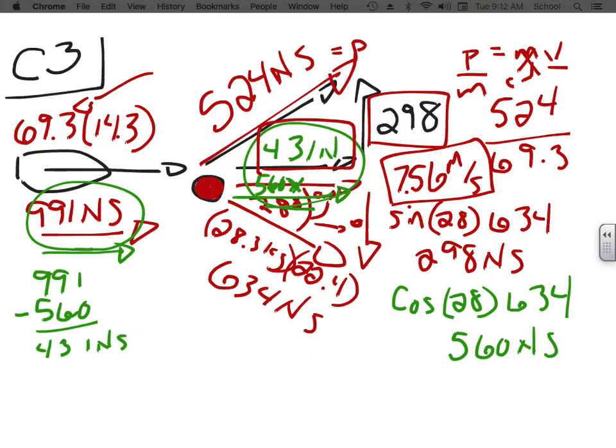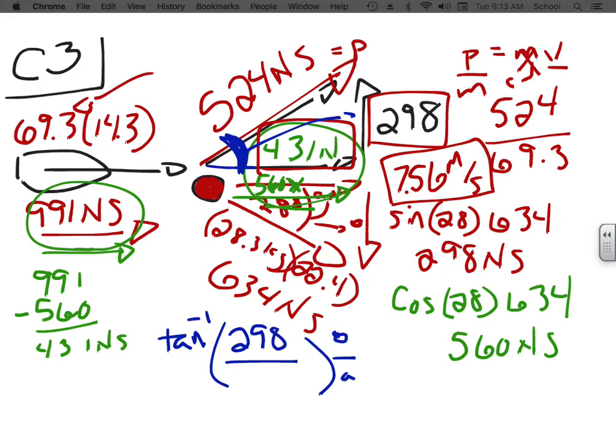No problem. Now I need to find the direction of the boat. If I'm looking for the direction of the boat, again, I'm looking for this angle right here. The way we always looked for the angle in a triangle is we always do tangent to the -1, and on the top we do the opposite, on the bottom we do the adjacent, so it's always O over A. So opposite of this was the 298, and adjacent to this was the 431.